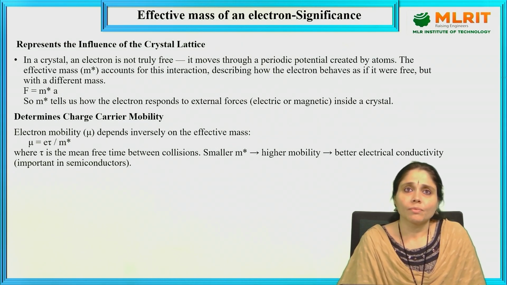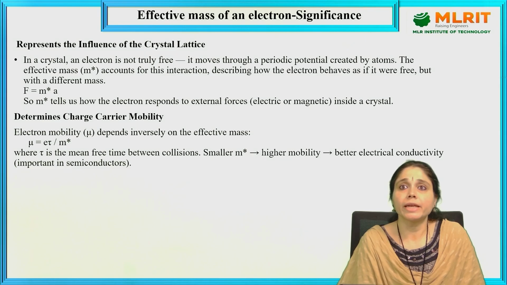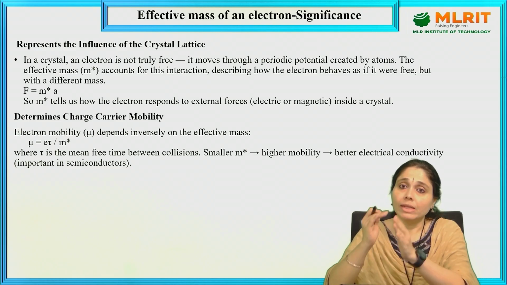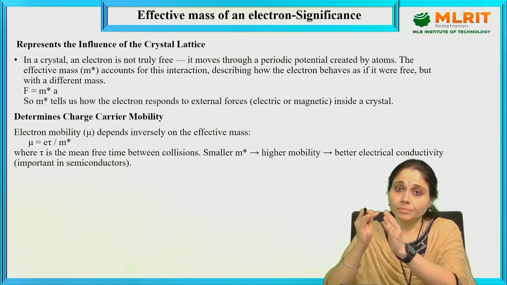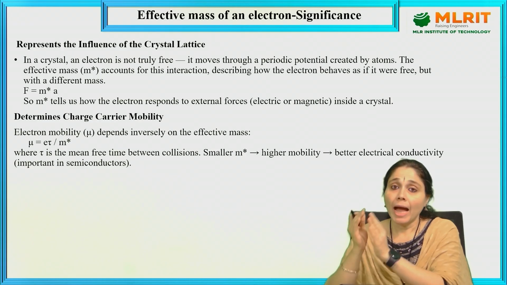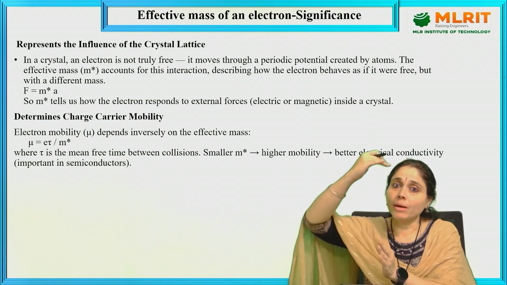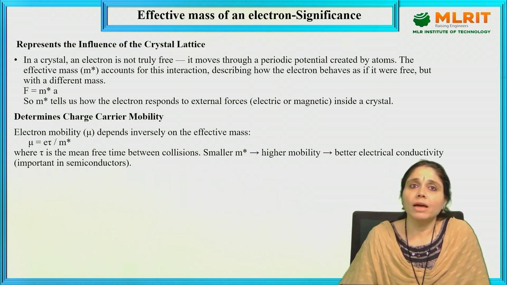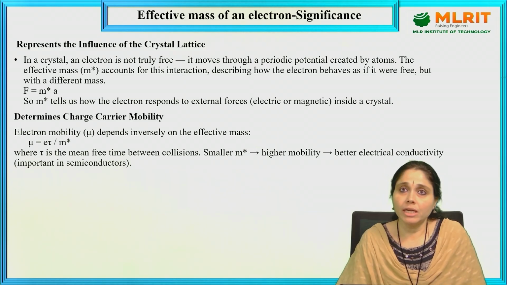So now, what is the significance? In a crystal, an electron is not truly free. It moves through a periodic potential created by the atoms. When an atom combines closely with another atom, the energy levels will be separated from each other and form a periodic potential. The electron moves in the periodic potential from a higher value to a lower value and lower value to higher value and so on. The effective mass m star accounts for this interaction, describing how the electron behaves as if it were free but with a different mass.